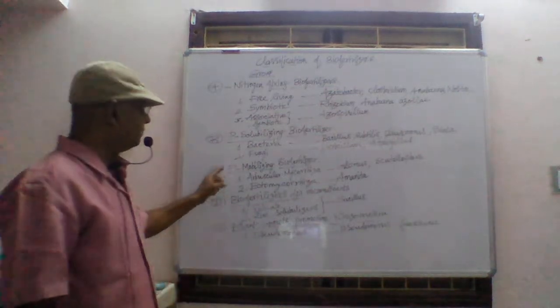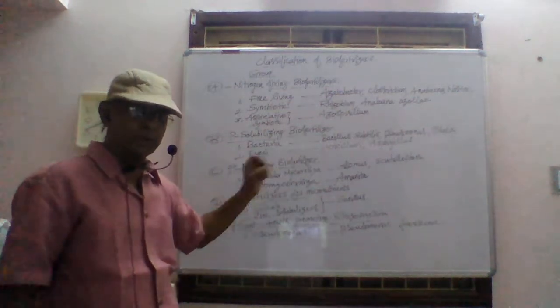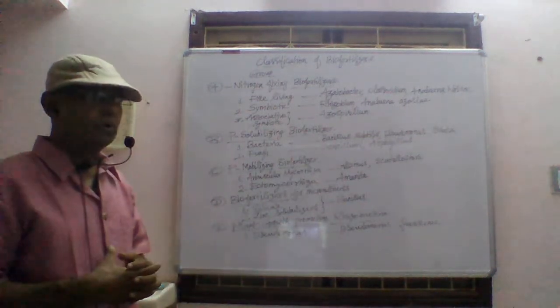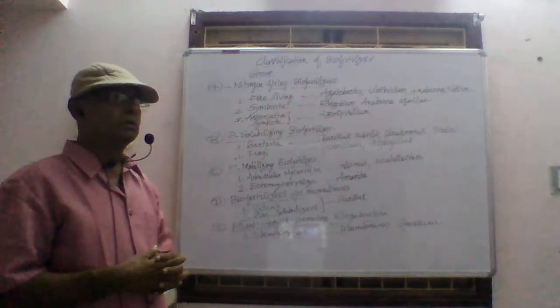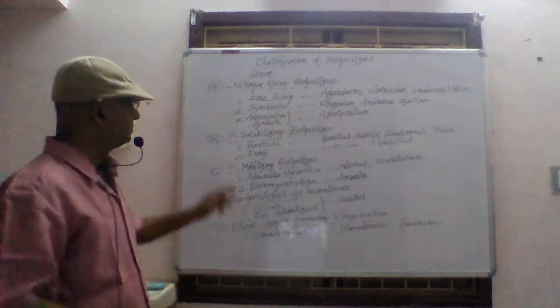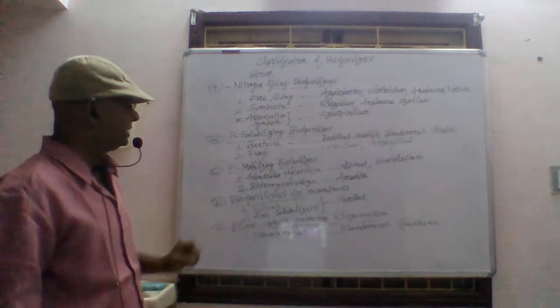Next one, phosphate mobilizing biofertilizer. Some of the biofertilizers will be useful in order to transport phosphate to all parts of the plant. That is phosphate mobilizing biofertilizer.